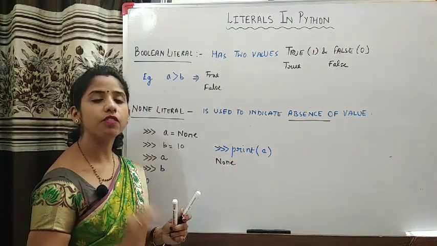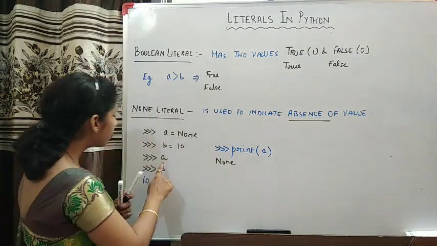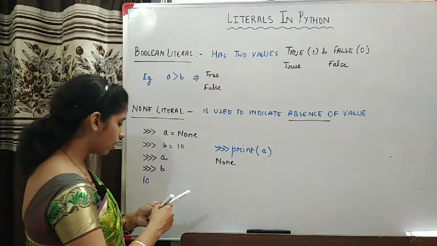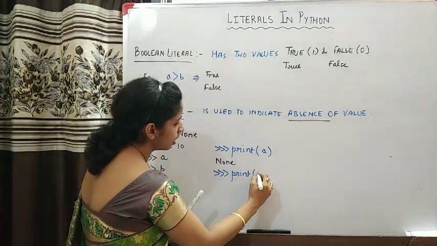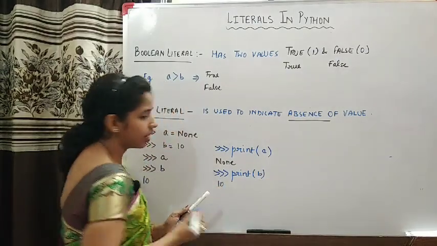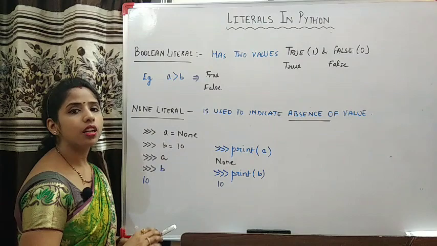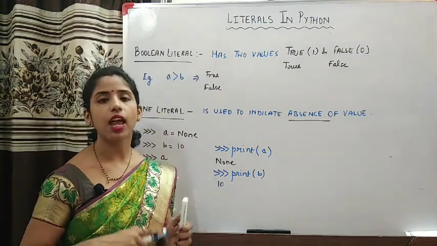When the print function prints this variable, it will show you that it has None. But if you print it directly, then nothing will come on the output. And if you give print b, then b will be printed as 10 only. Okay, so this is the importance of None literal, and you will see many more uses of None literal as you study the language.